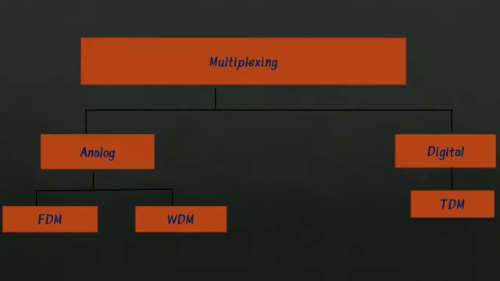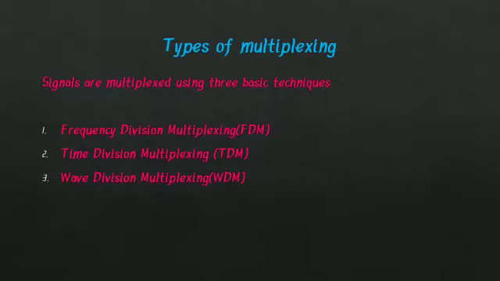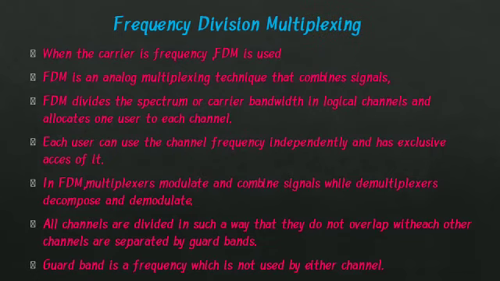Multiplexing analog and digital: analog FDM, WDM; digital TDM. Types of multiplexing. Signals are multiplexed using three basic techniques: frequency division multiplexing, time division multiplexing, and wave division multiplexing. Frequency division multiplexing: when the carrier is frequency, FDM is used.